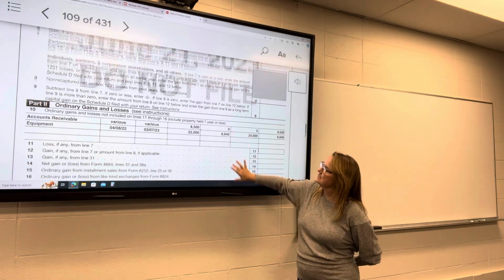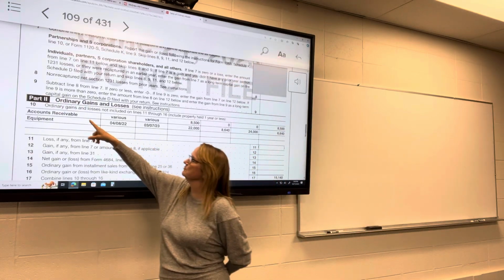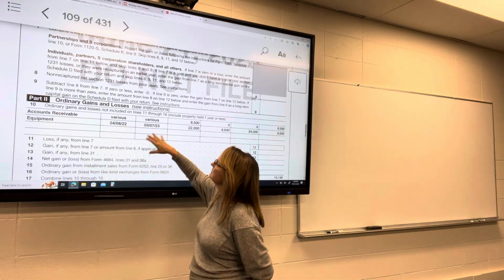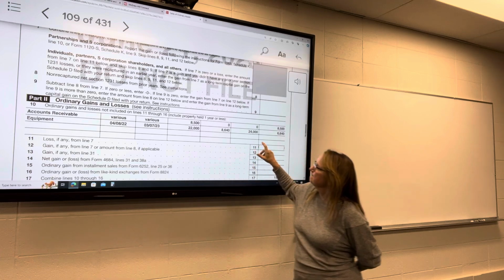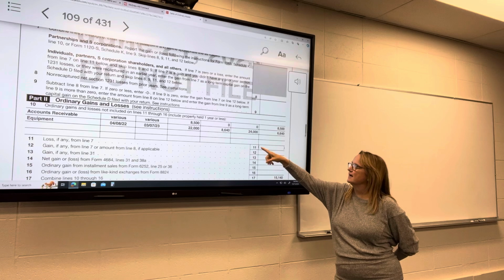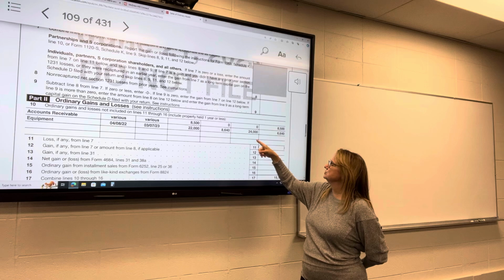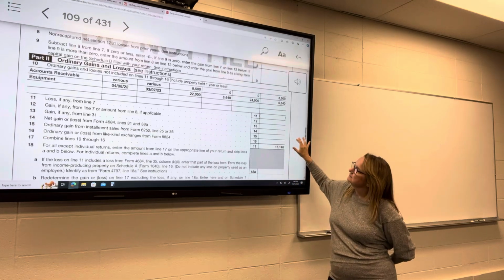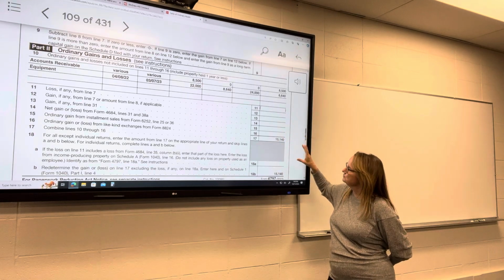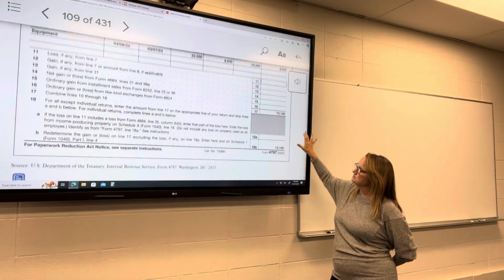So again, same headings up here as down here. So the accounts receivable and the equipment, because the equipment was less than 1 year as well. Gains and losses, or what was paid, depreciation that was taken, what she paid for it, and then the gain. All of it's total. So each of these lines, of course, you just want to go through and make sure that you add or subtract using the instructions there.